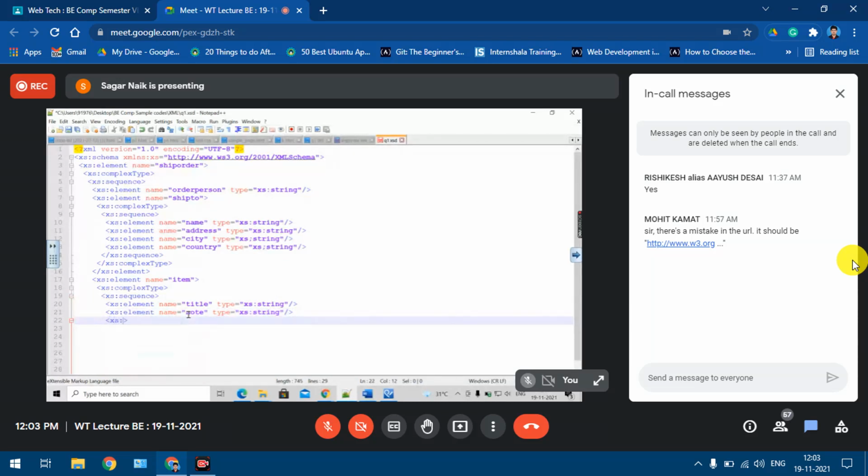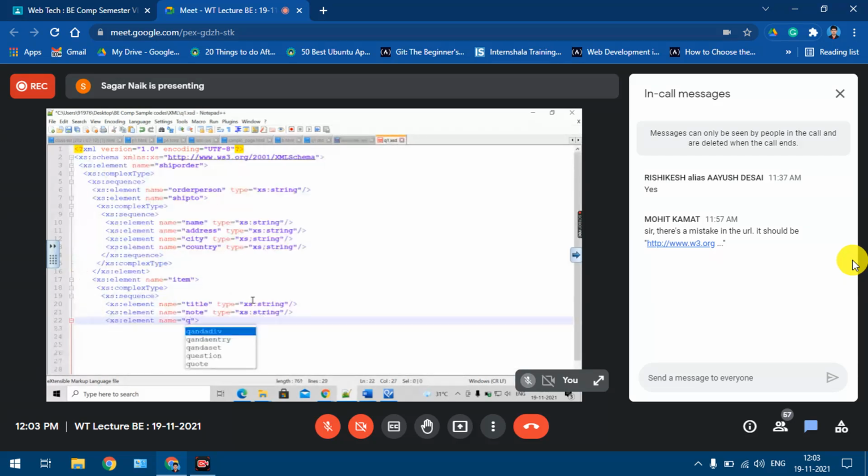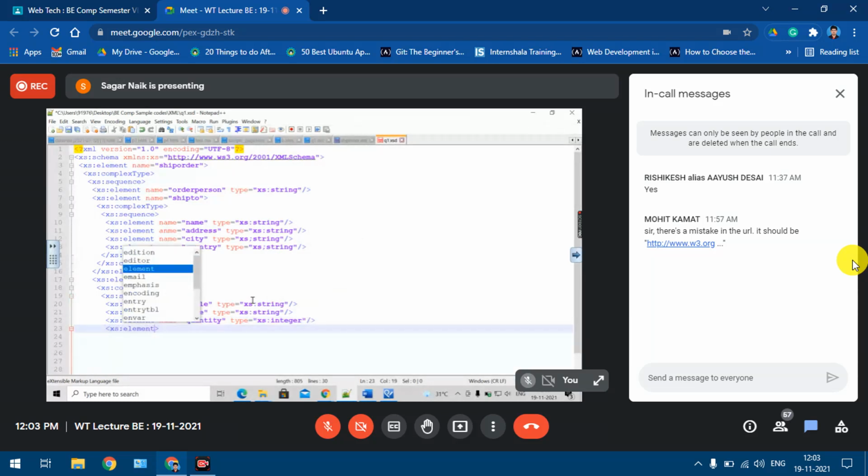Similarly, the third element, what is the name? Quantity and price. Quantity, type equal to a number, we can take integer. And the last one was price. Element name equal to price, type equal to a floating number or decimal. Fine. So even the item element I have defined now.